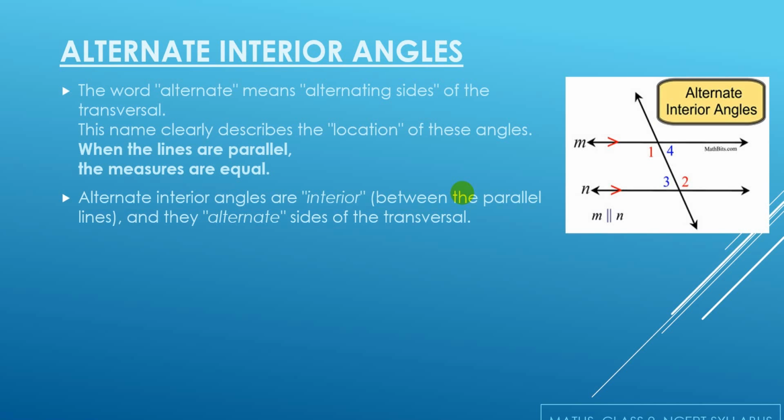Now there is a catch in this also. When these two lines are parallel, here I am talking about M and N, if M is parallel to N, then the alternate interior angles formed by the transversal are equal. Let's move on to